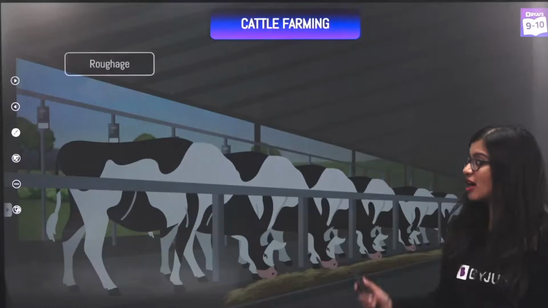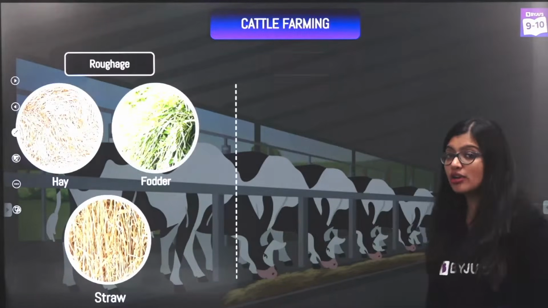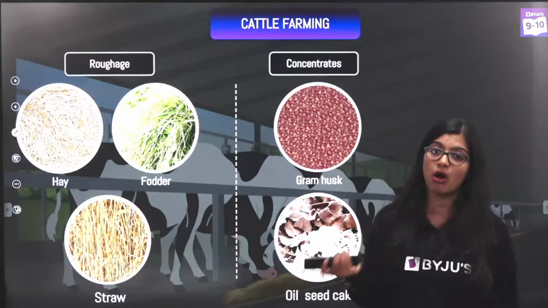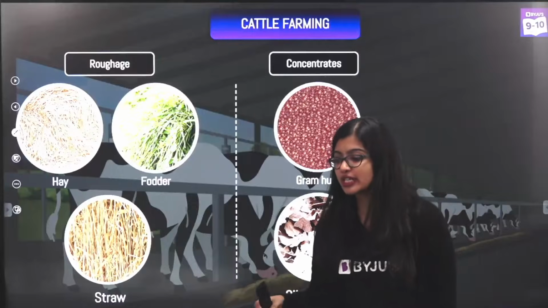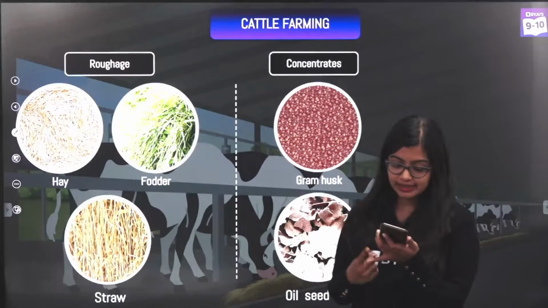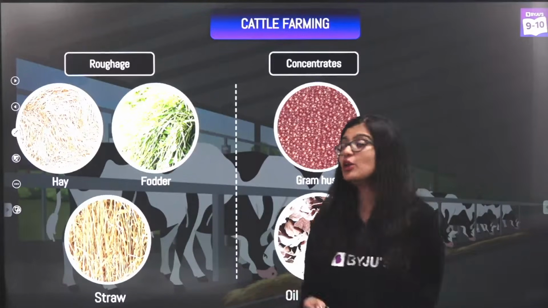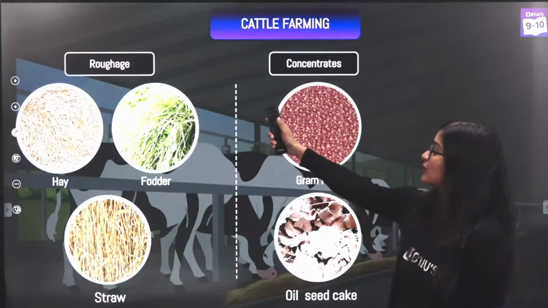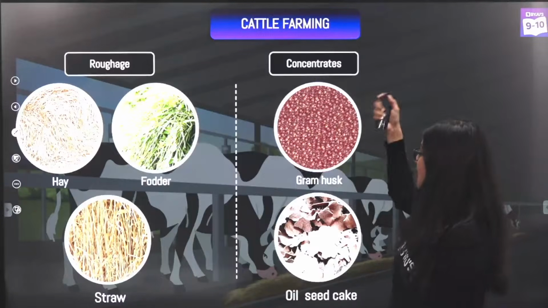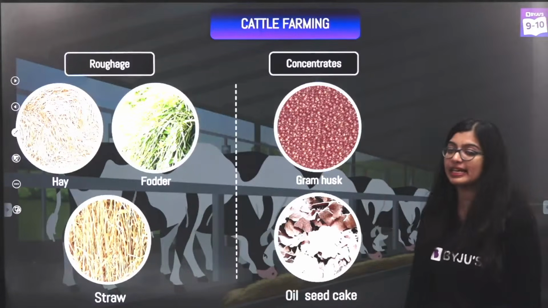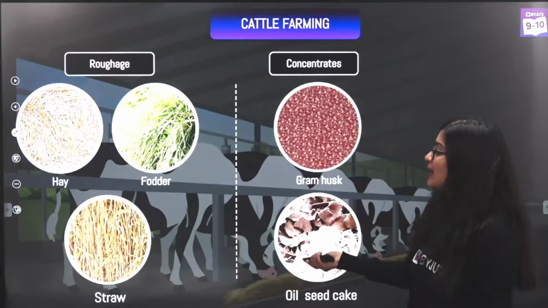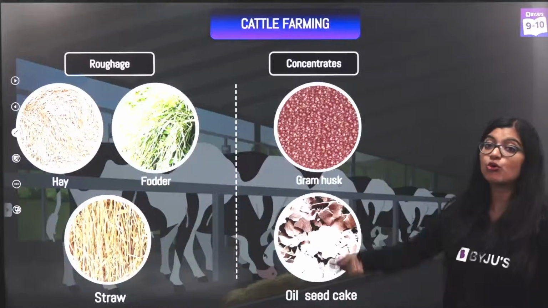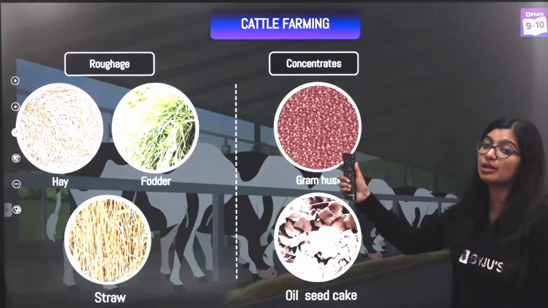Now, of course, when we talk about cattle farming, we know that we need to provide the cattle with food that will help in improving the quality of milk. Our aim at the end of the day, whatever we do, whether it's the diet or taking care of it, is to improve the quality. Which is why we provide it with roughage and concentrates. Your concentrates will have gram, husk, oil seed cake, all of which will help us in improving the production of milk, because this will be rich in proteins.